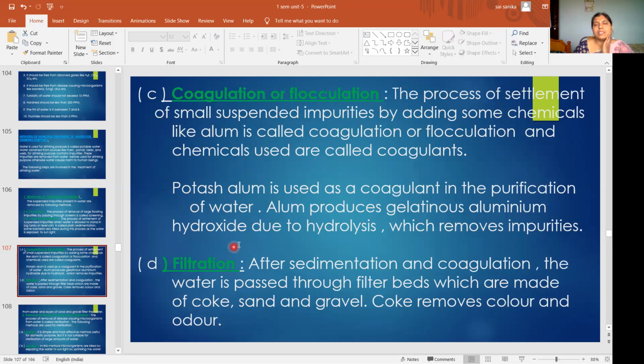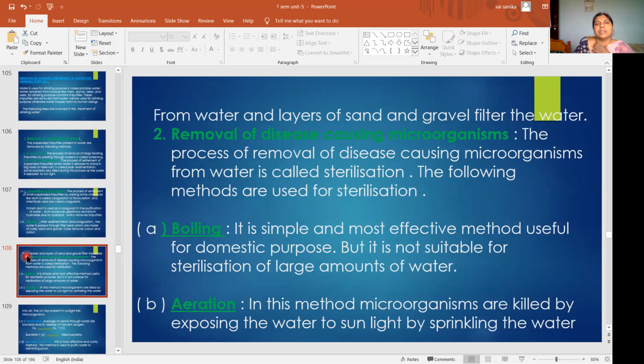And after coagulation, what will we do? We will do filtration. We pass the water through filter beds, which are made up of coke, sand, and gravel. The coke will remove the color and odor of the water, and the sand and gravel filter the water. So these are the steps to remove the suspended impurities.